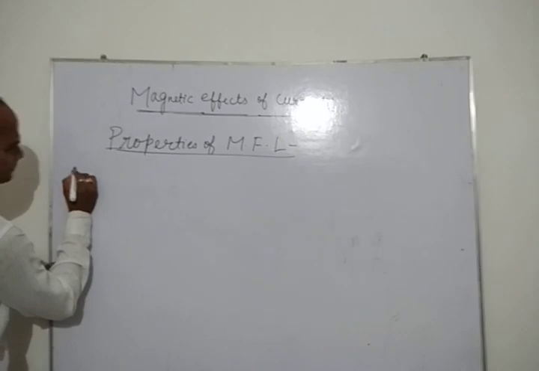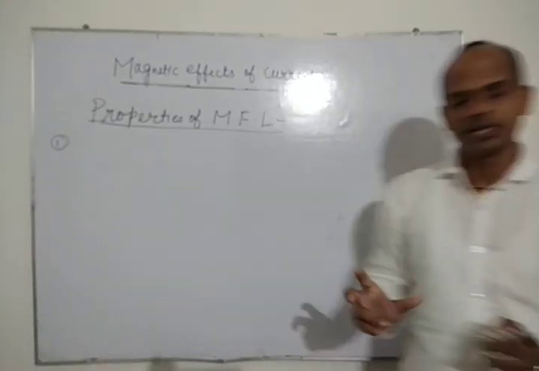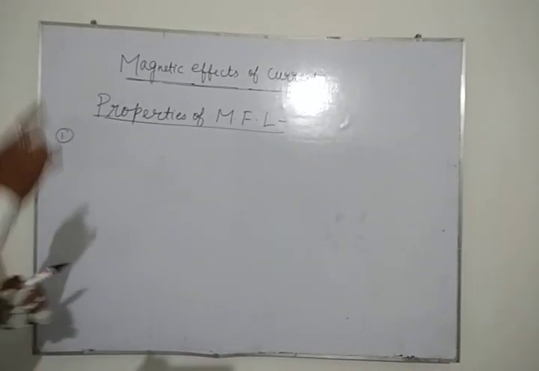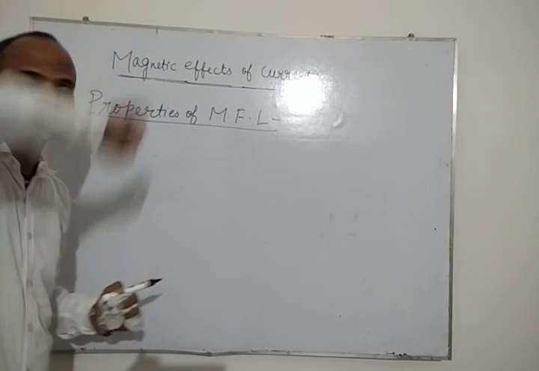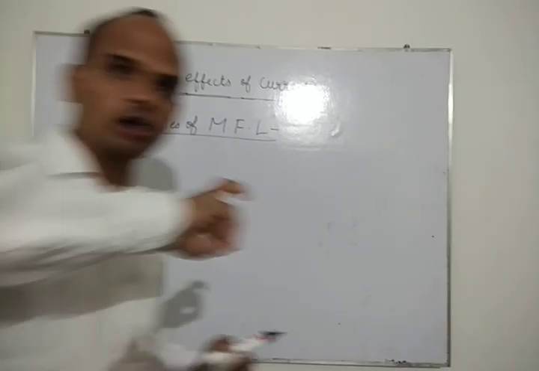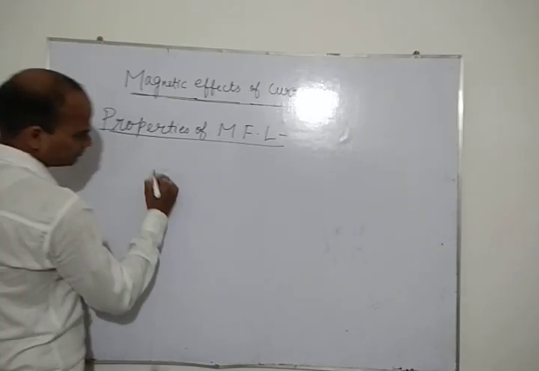The first property was observed by doing many experiments, like putting a compass near a bar magnet. It was seen that the needle of the compass was moving towards the north and moving from north to south. The deflection was from north to south. So here the first property is that